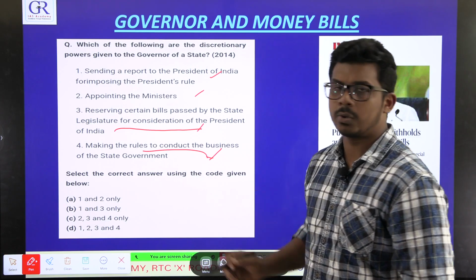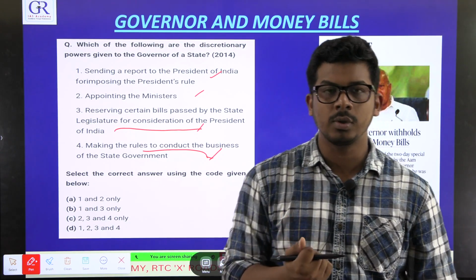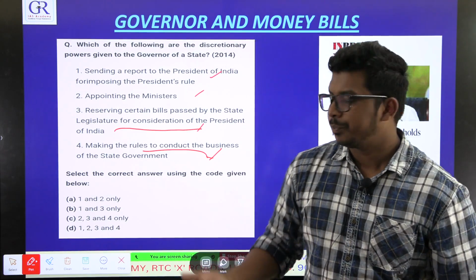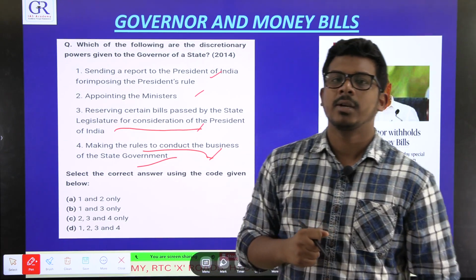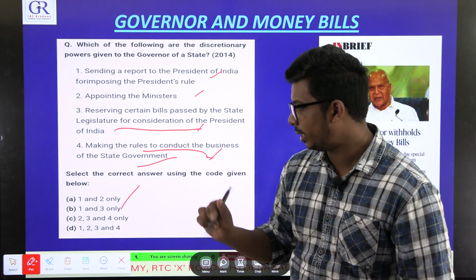He cannot make rules to conduct the state government. Although officially he is the one to accept the rules, it is the privilege of the Council of Ministers headed by the Chief Minister. So the answer is B, 1 and 3.